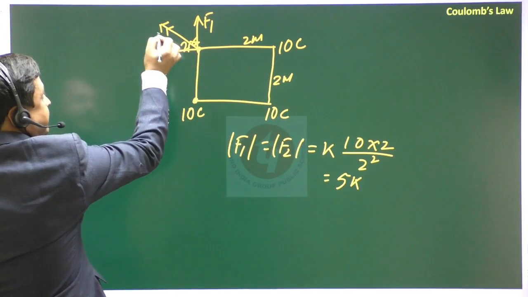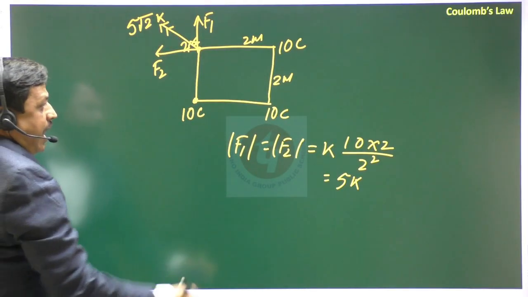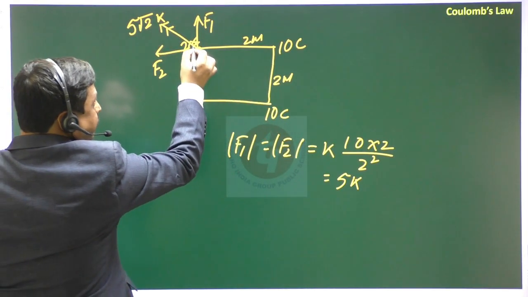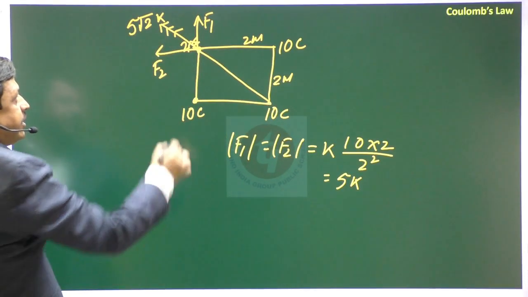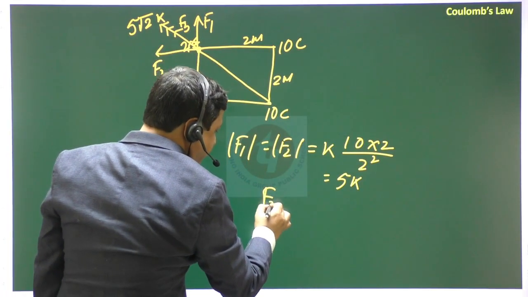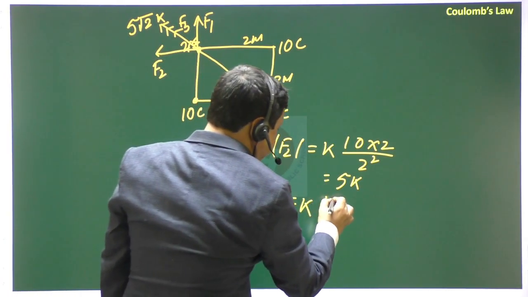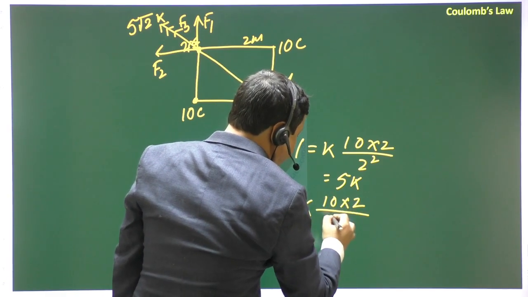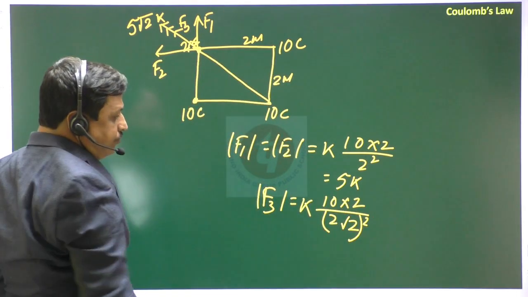So this resultant will be 5 root 2K. And 10 coulomb also gives a force in this direction. Say this is F3. F3 will be K into 10 into 2 by 2 root 2 whole square, because the diagonal is 2 root 2.